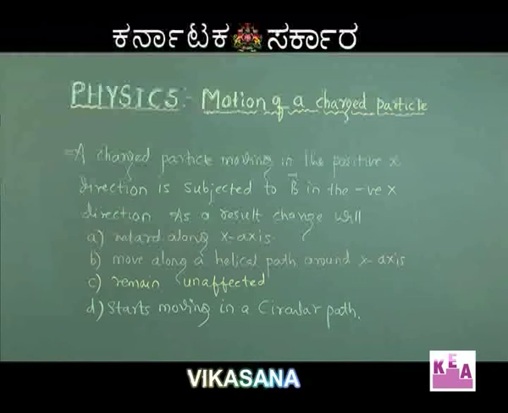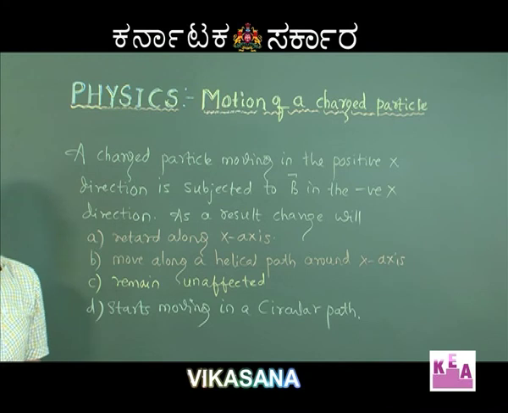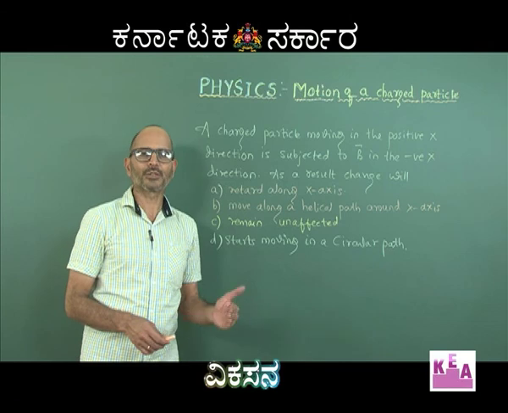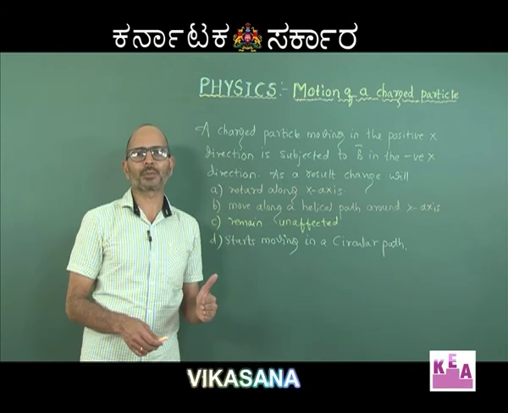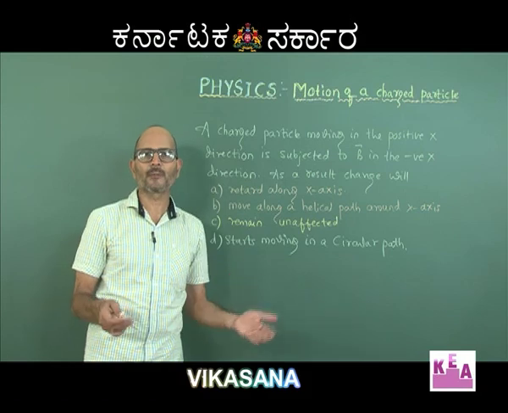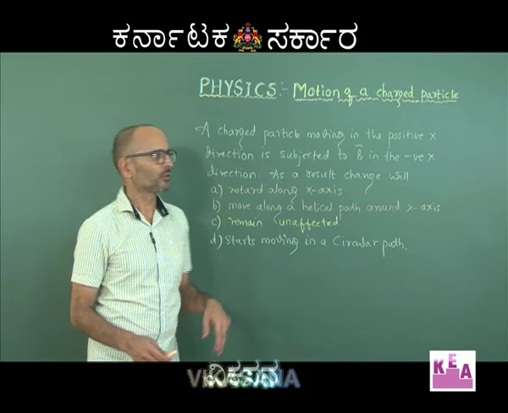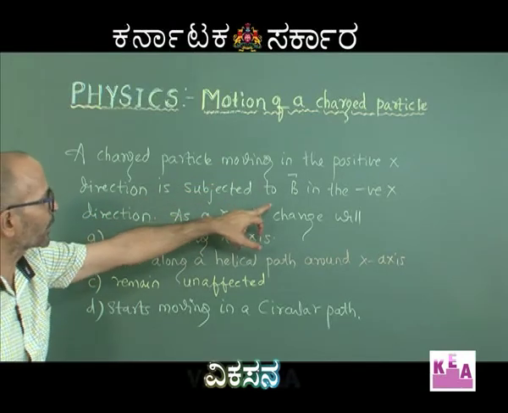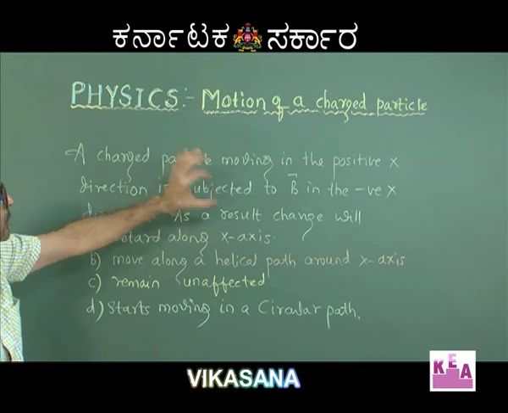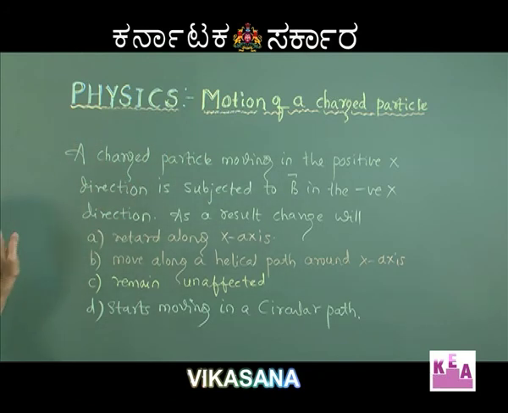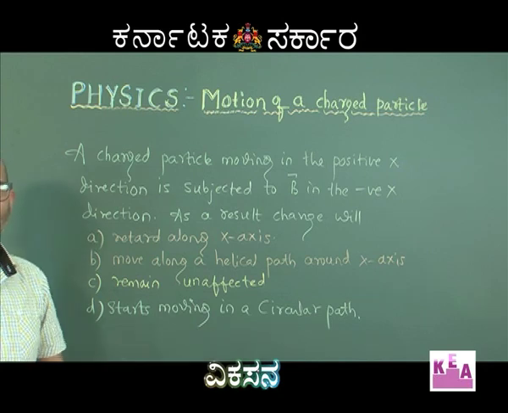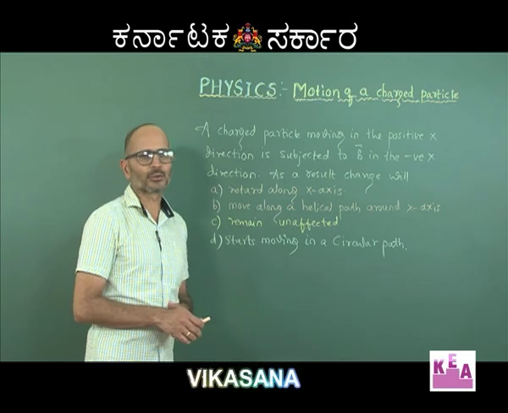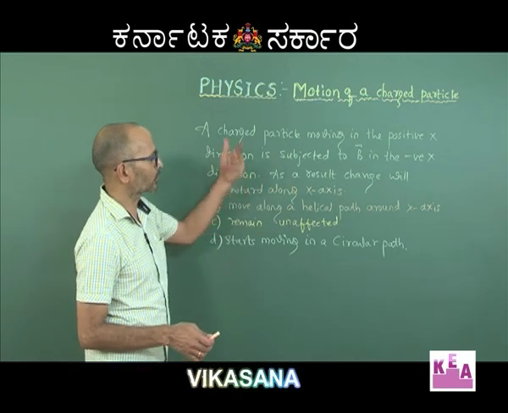It is given by F equal to QV cross B. Fine. So that shows that the force is perpendicular to the velocity, and not just that, there will be no force experienced by the charged particle provided velocity and magnetic field are either parallel or anti-parallel. So here the charged particle is moving in the positive x direction and magnetic field is in the negative x direction. So what is the angle between the velocity and the magnetic field? 180 degrees. And while writing F equal to QV cross B, if the angle between V and B is 180, then sine of 180 is going to be 0. So the force experienced by the charged particle will be 0.